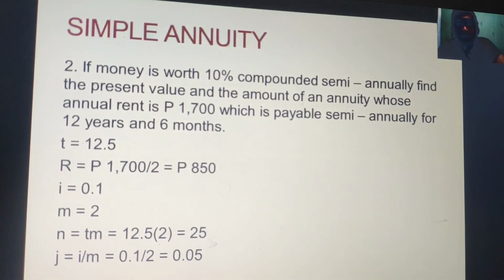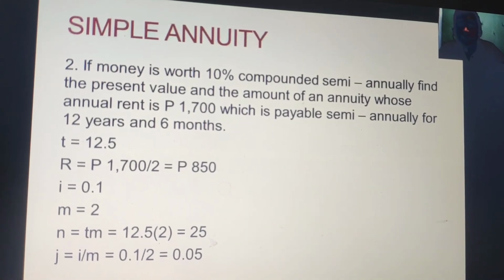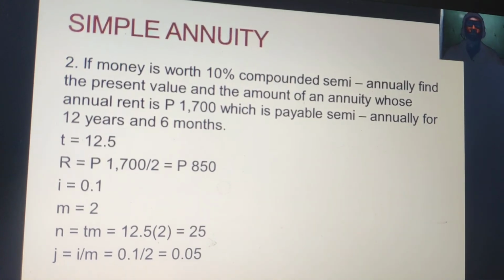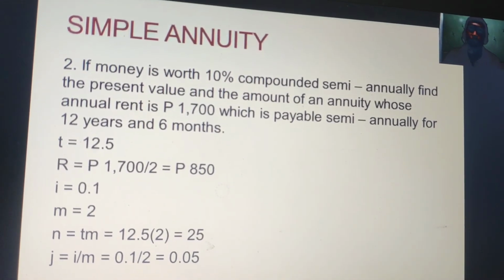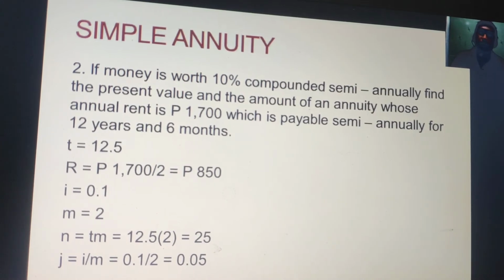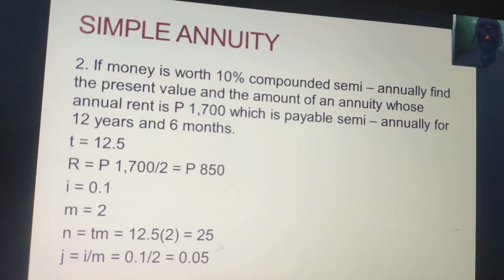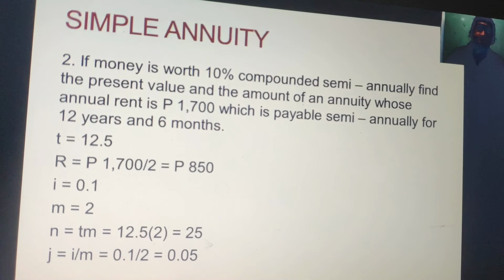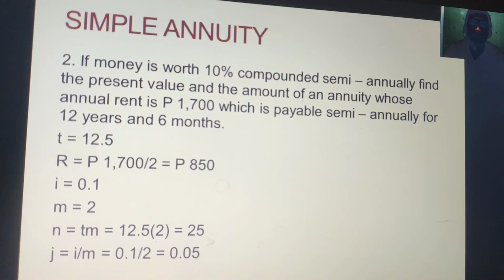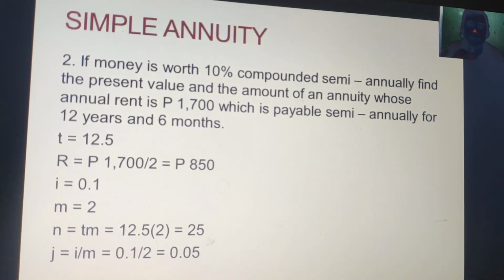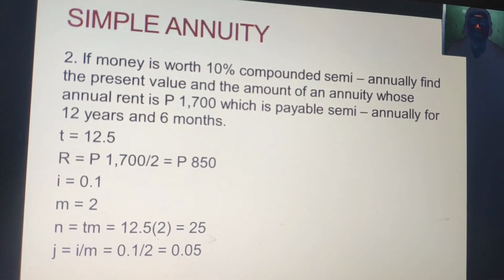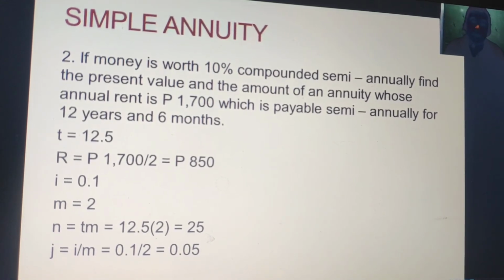M, which is the conversion, is 2 since it is semi-annually. Again, our conversion is 1 if it is annually, 2 for semi-annually, 4 for quarterly, and 12 for monthly. N is equal to T times M. We're going to multiply the time times the conversion, which is 12.5 times 2, which is 25.